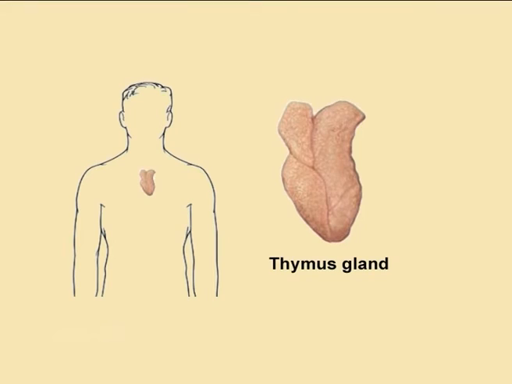It is present in the upper part of the sternum and the pericardium which surrounds the heart. The thymus gland plays a very important role in the development of the immune system. It contains lymphoid tissue that takes part in proliferation and maturation of T lymphocytes. Three kinds of peptide hormones are released by this gland and are called thymosin, thymopoietin and thymulin.